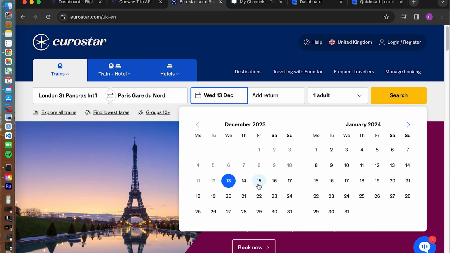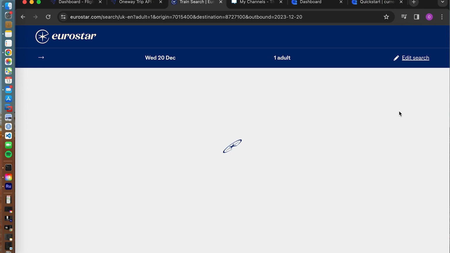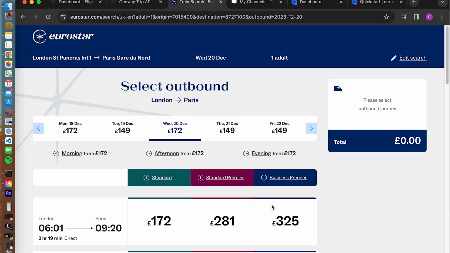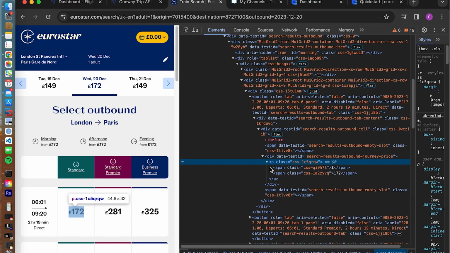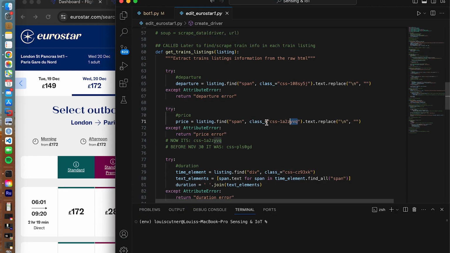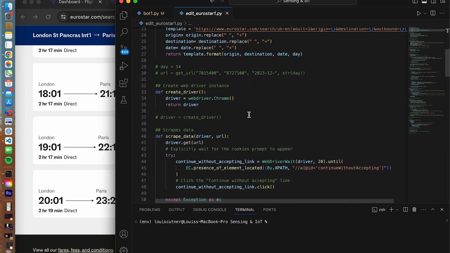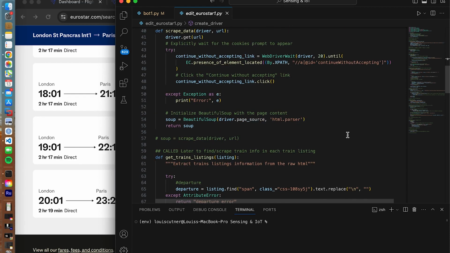For the train information, I wasn't able to find it online, so I had to use data scraping by building a bot, a crawler, that would use Selenium and Chrome driver to open instances of the browser and extract the relevant information. I found the class name associated with the fare price. However, on November 30th, they changed the HTML, so I had to inspect it again and change the script.